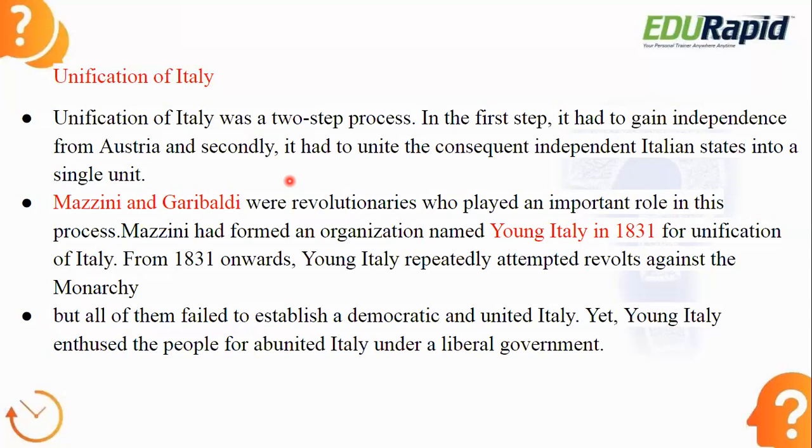When it comes to the unification of Italy, it was very simple and had only a two-step process. In the first step, it had to gain independence from Austria, because Italy was under Austrian rule.